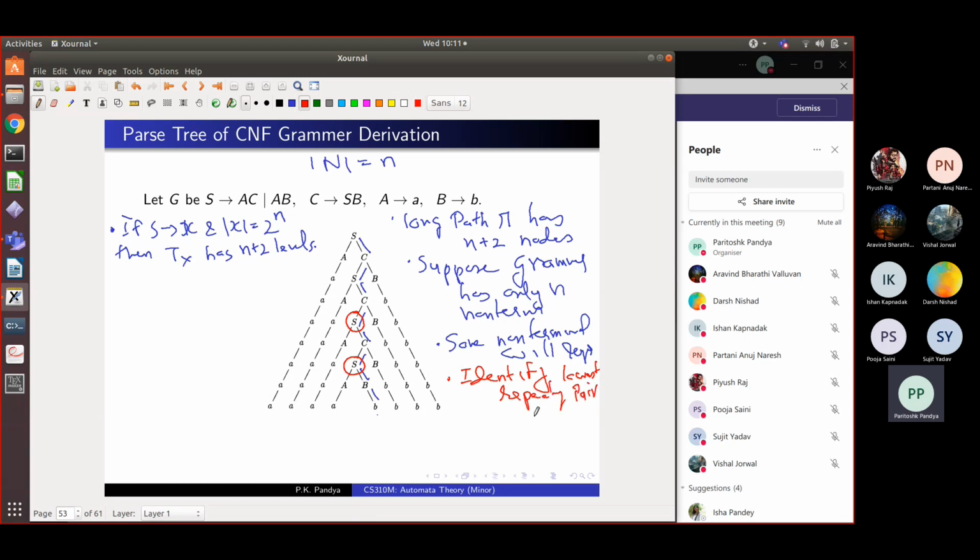So is the construction clear? If you have a string of length 2 raised to n, we will have a long path. On a long path, some non-terminals will repeat, one or more. You pick up the lowest repeating non-terminal pair like this. So far so good?